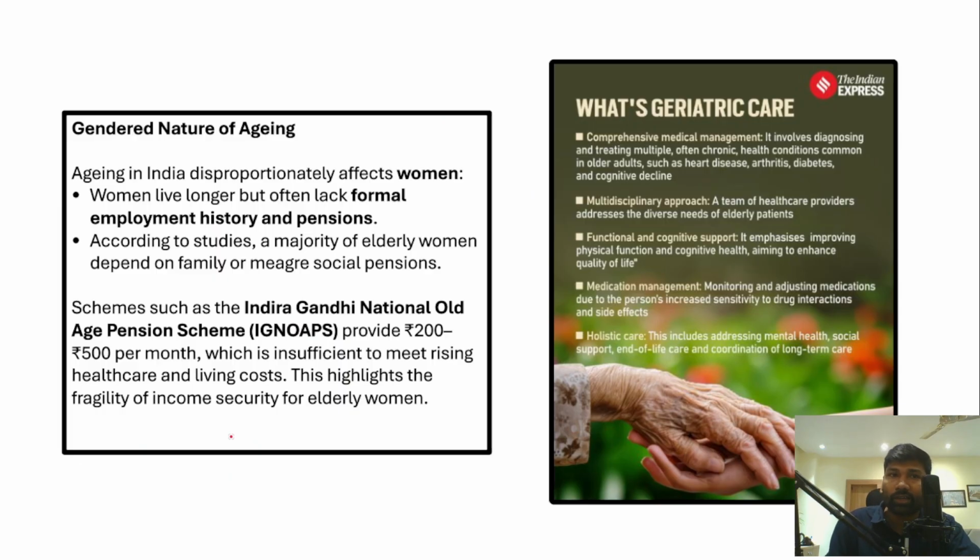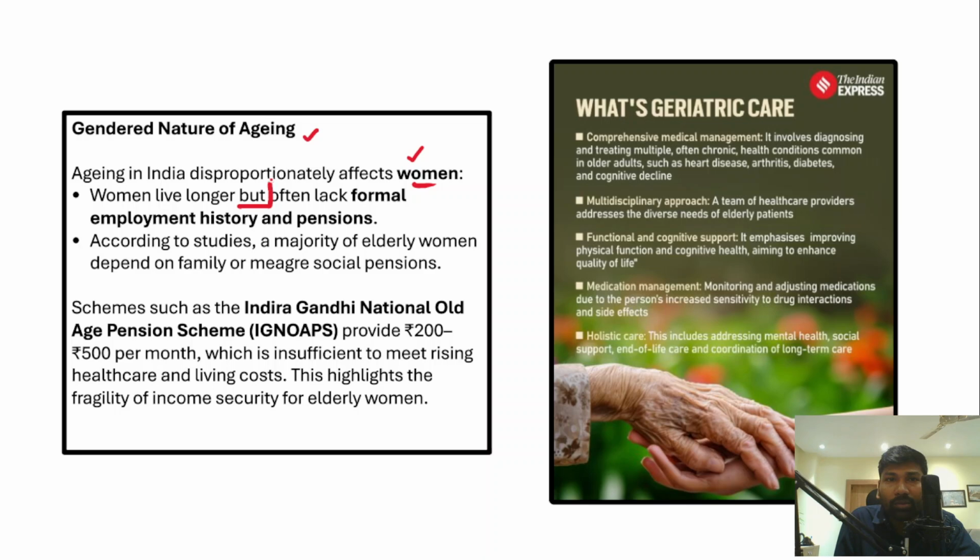Now, apart from that, if we talk about the gendered nature of aging, aging disproportionately affects women. As of now, the life expectancy of women is more in India compared to men.